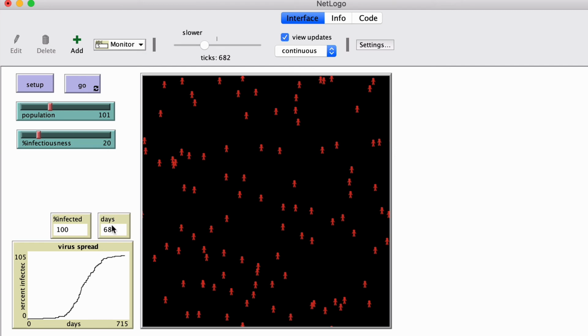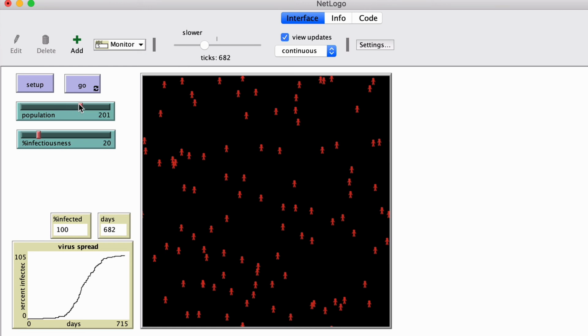So notice it's not the same number of days because of all of the random elements, which is the case in a real virus spread. Each time we run it, we'll get a slightly different number, but you've seen that it's in the 500 to 600 range, roughly. Okay, how about if we double the population to about 200?